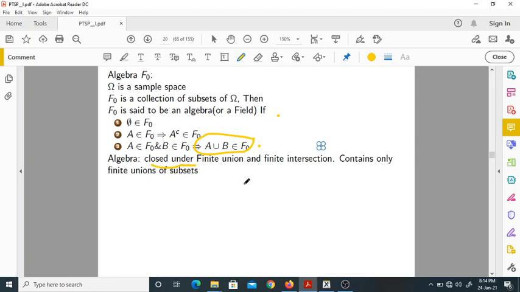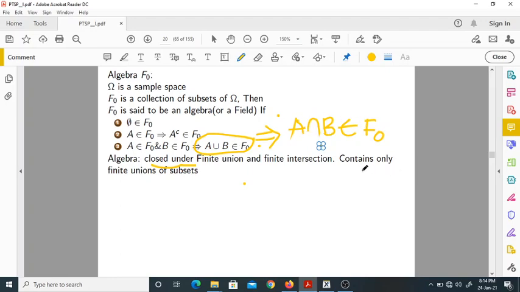Here you can also write A intersection B also belongs to F naught, so it is closed under union and intersection. Closed under means A union B lies inside F naught, A intersection B also lies inside F naught.